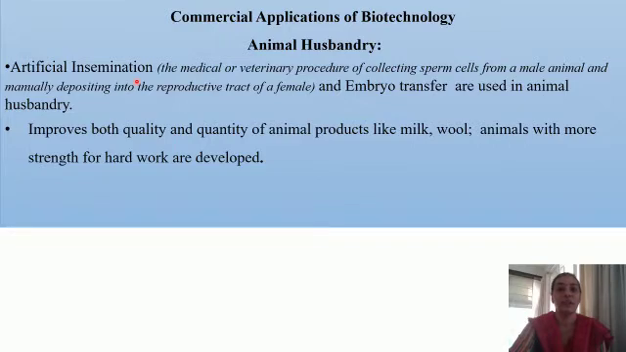Let us continue with the applications of biotechnology in various fields. Today the field that we are going to begin with is animal husbandry. Animal husbandry is a branch of agriculture and it is associated with the rearing of animals. And these animals are reared for various products, for example, meat, milk, eggs, fiber like wool, etc. Now, it even involves the taking of care of these animals, selective breeding, and rearing of livestock.